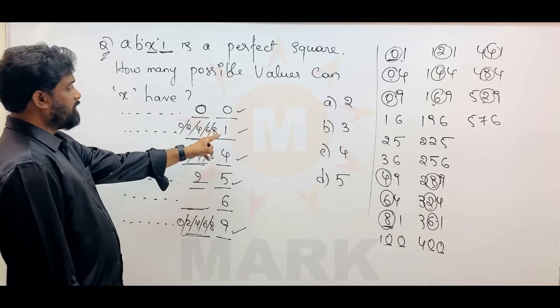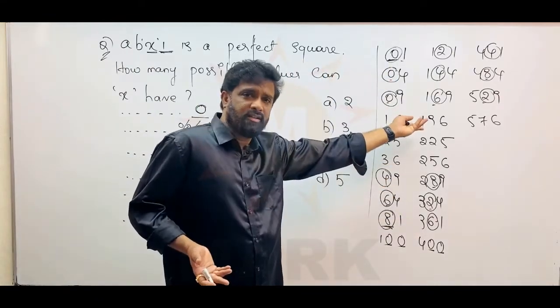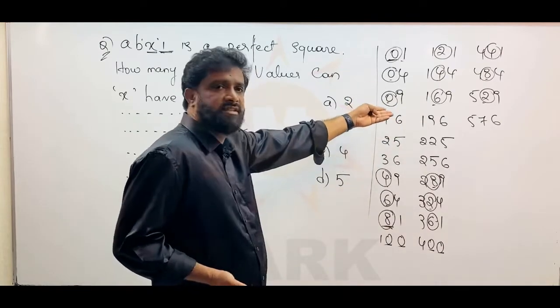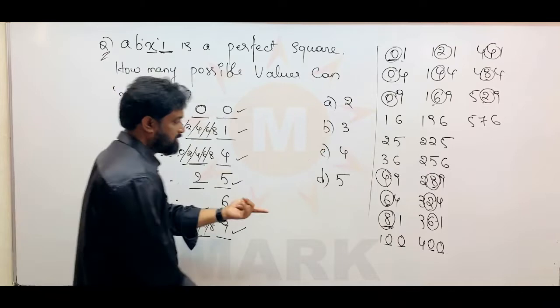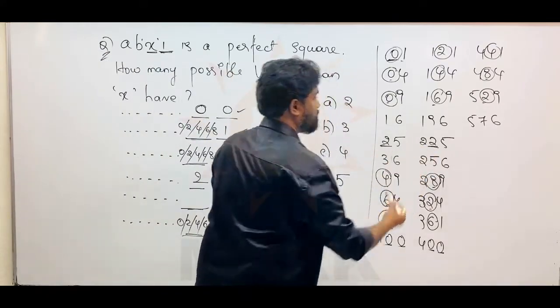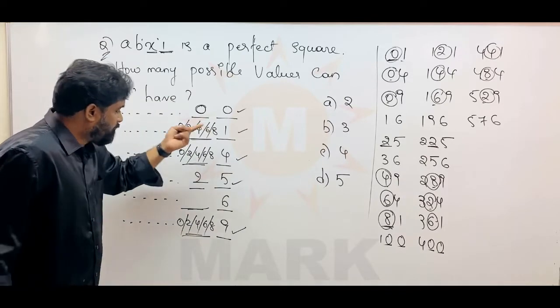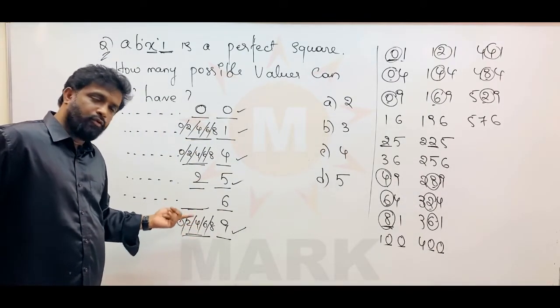Why am I checking only these examples? Because beyond this nothing will come, right? Everything should match with these results only. That's why I verified these results. So for 0 it is always 0. For 5 it is always 2. You already know it. For 1, 4 and 9 there is a possibility of only 5 numbers. They are even integers: 0, 2, 4, 6 and 8.